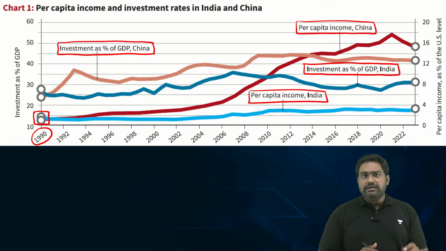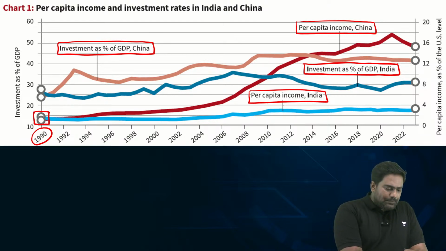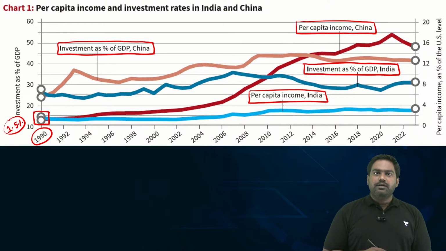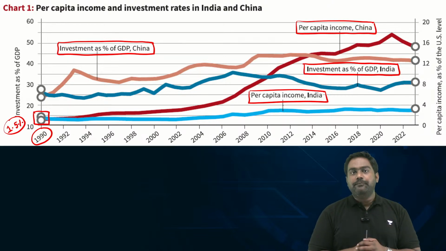In the early 1990s, the average income of an Indian and a Chinese was almost at the same level. When you compare this with per capita income of the United States, our per capita income was 1.5% of the average American per capita income. Both India and China were at the same level.